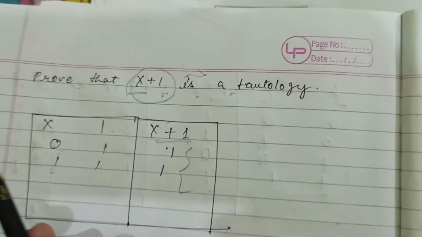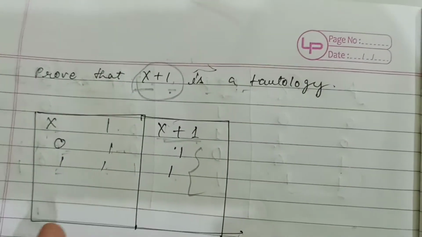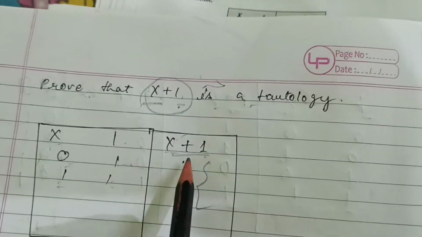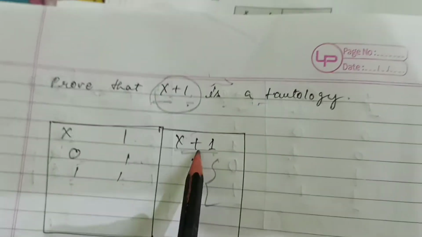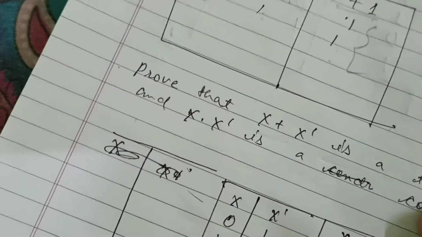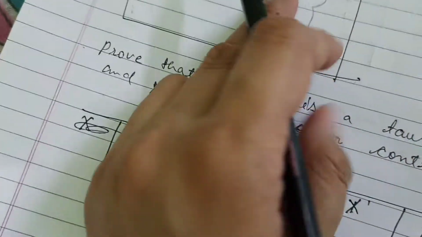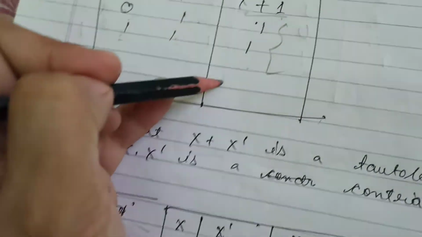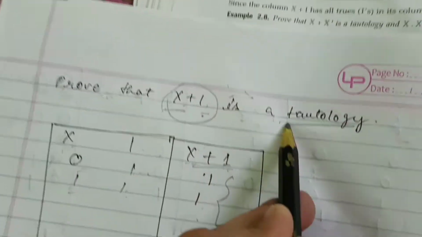Why? Because in the truth table, if the column has all ones, then this is called the tautology concept.